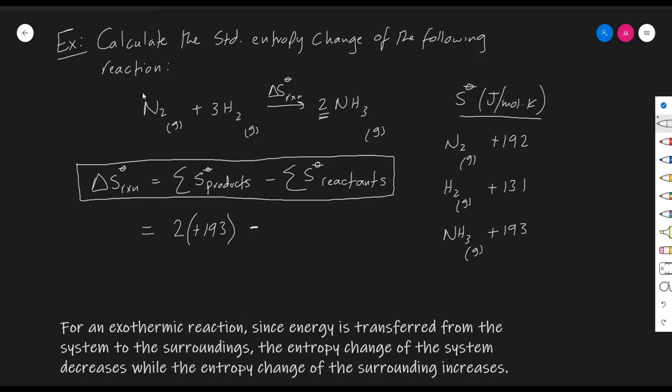The absolute entropy value for nitrogen is positive 192, so positive 192 plus 3 multiplied by the absolute entropy of hydrogen, because the absolute entropy is per mole, and I have 3 moles of hydrogen in this case and 1 mole of nitrogen. This is why this was kept as 192 over here, plus 3 multiplied by positive 131. If you were to calculate this value, this would produce a negative value for this entropy change of the reaction, since the number of gaseous moles decreases.